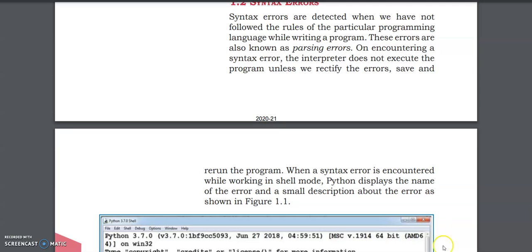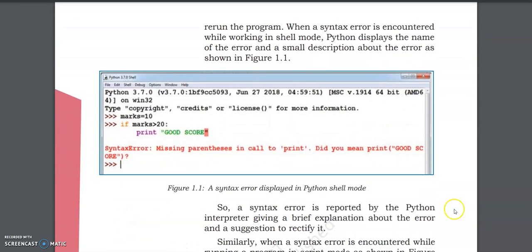It is going to be easier for us to understand the error once the name and a description are given. So now let us look at this example. This is our interpreter. We have Python, the version, the date, and the timing. Now, type copyright, credits or license for more information. Our prompt has come. You can see we have given marks as 10.